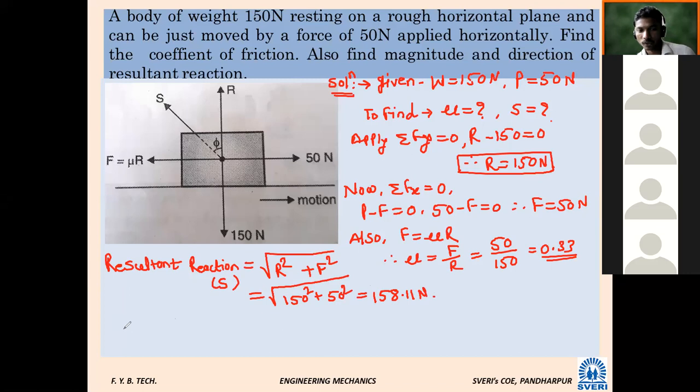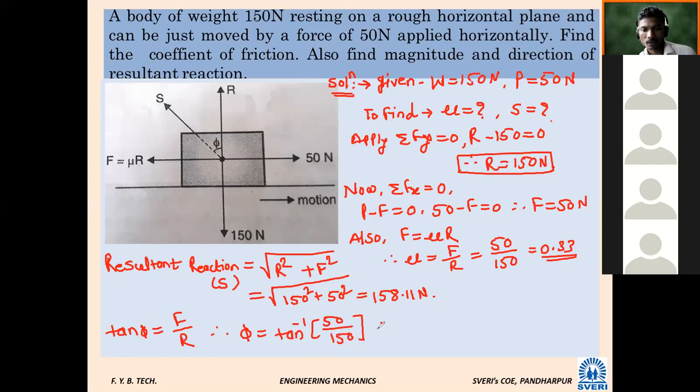Now, what is the formula for the angle of friction? Tan phi is equal to F upon R. Therefore phi is equal to tan inverse of F upon R, which is tan inverse of 50 divided by 150.